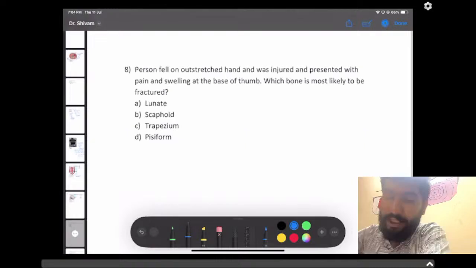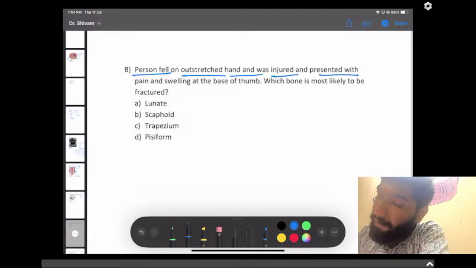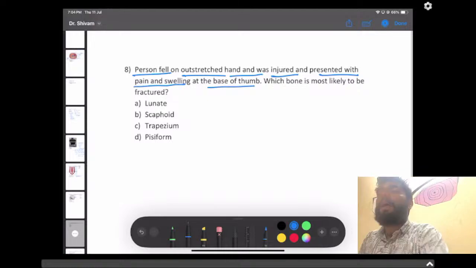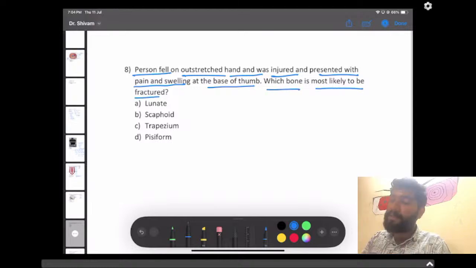Okay, now let's see this question. A person fell on an outstretched hand and was injured, and presented with pain and swelling at the base of the thumb. Which bone is most likely to be fractured?